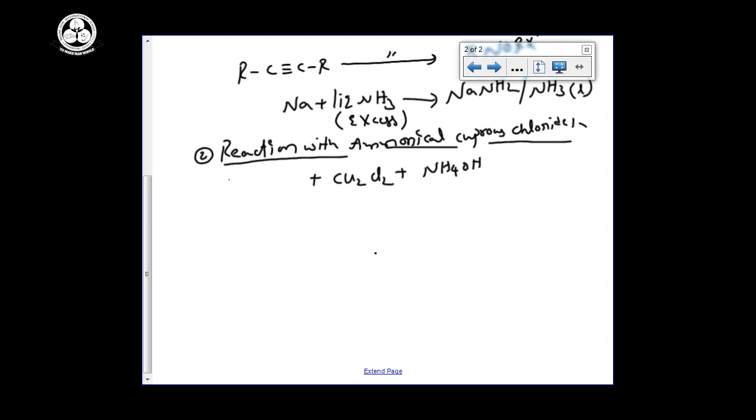Then you can take one alkyne, RC triple bond CH. Only the acidic hydrogen will be reactive. Acidic hydrogen means, already I told you, the triple bond must be in terminal position.